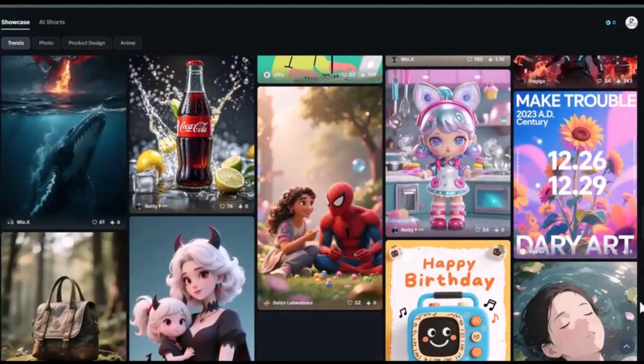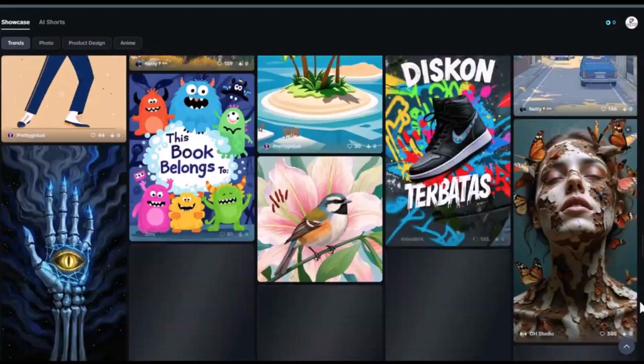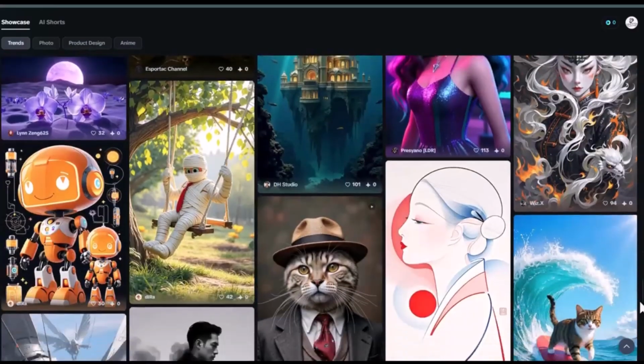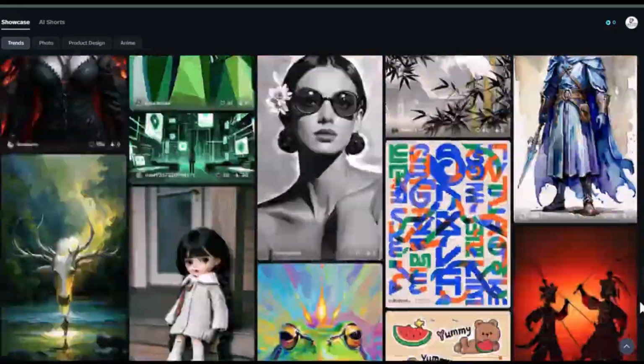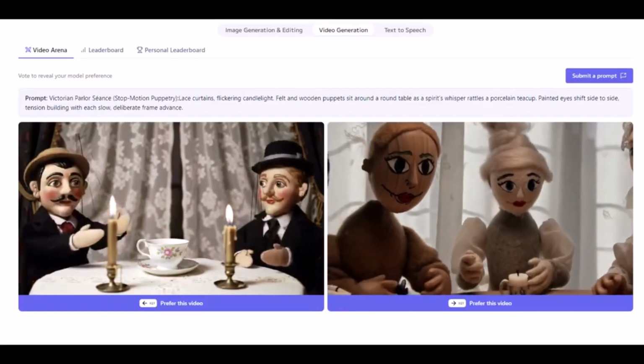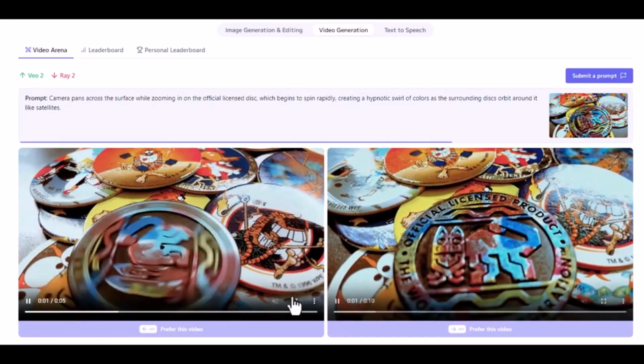China just came in and crushed V3 because there's a brand new AI video model that's now ranking #1. And here's the best part. I've just figured out how to use it completely for free. Let me walk you through it. If you head over to Artificial Analysis AI, you should land on a page that looks like this. So here's how it works.